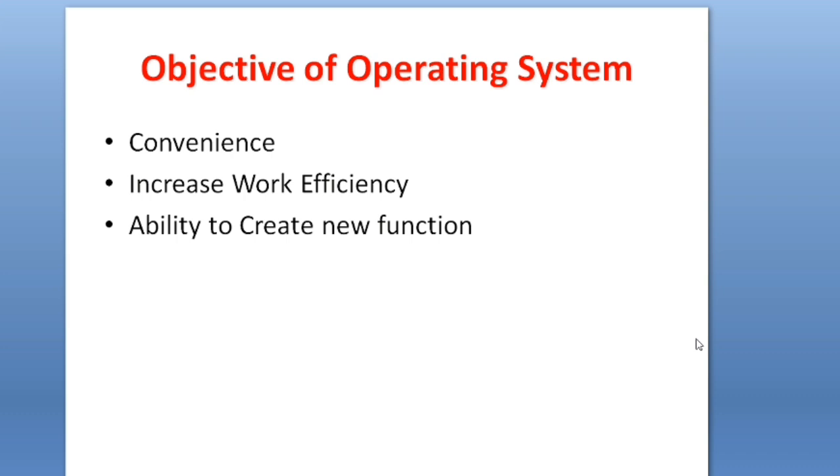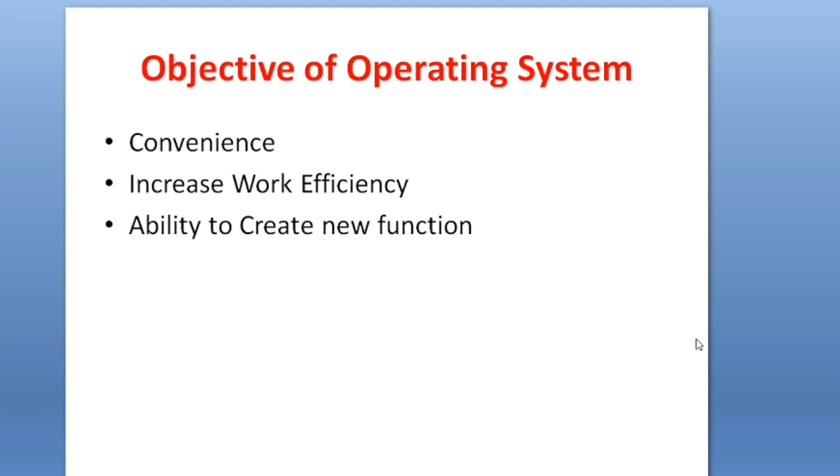Next one is increase work efficiency. That means whatever you are working on in the operating system will be efficient. You do not need to wait for something or wait for a long time. Increased work efficiency also means that suppose you are working with more than 3 or 4 applications, then there is no effect on your computer in terms of speed or performance if you have a good operating system. The objective of the operating system is also to increase work efficiency.